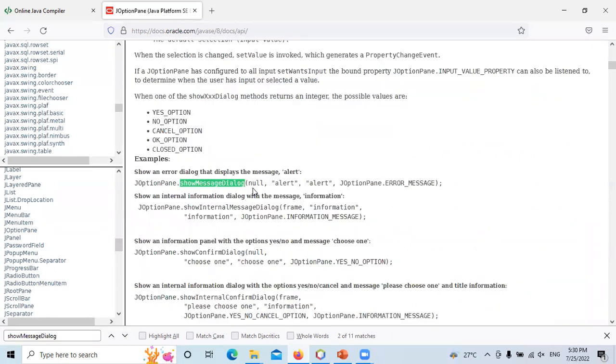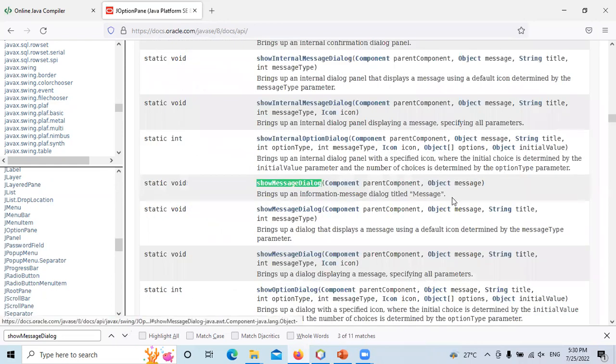There is a method with 4 arguments, 4 parameters. Let's look for the one we use. We use this one. We pass the null value here and we pass the message to display here. This null was to tell that there's no parent. So this is the way.